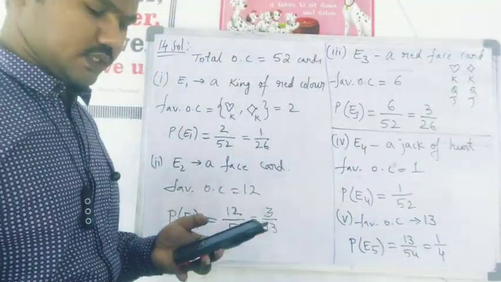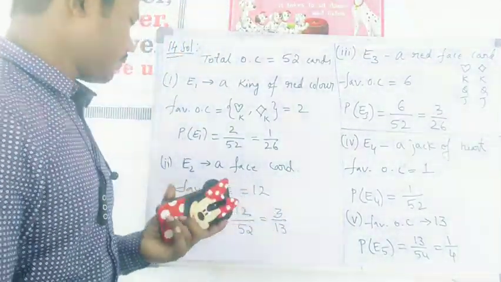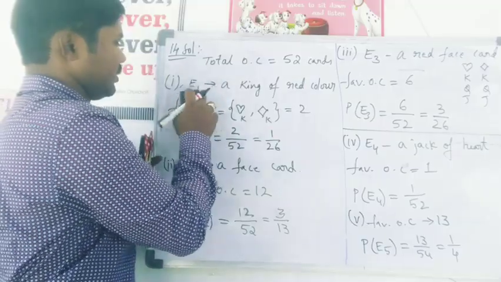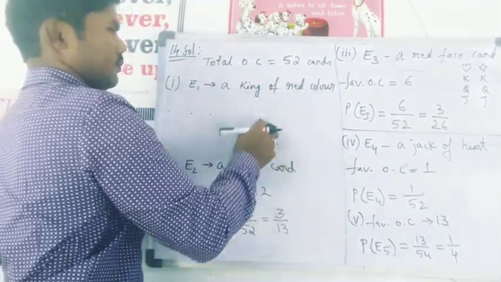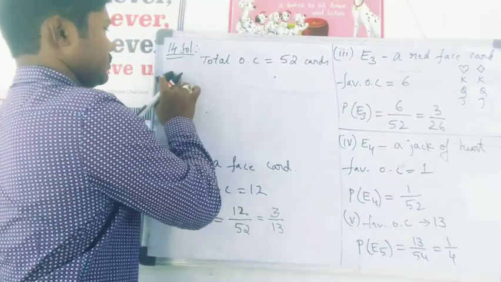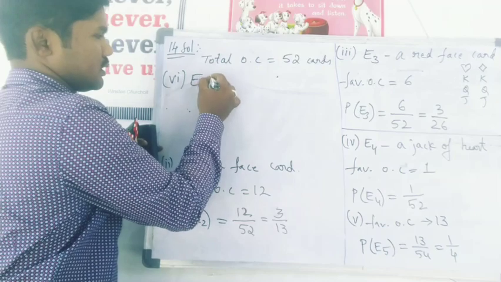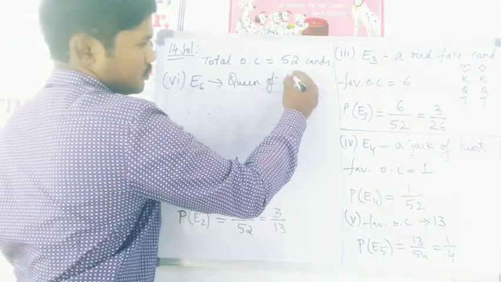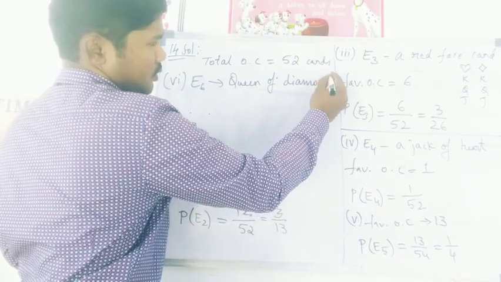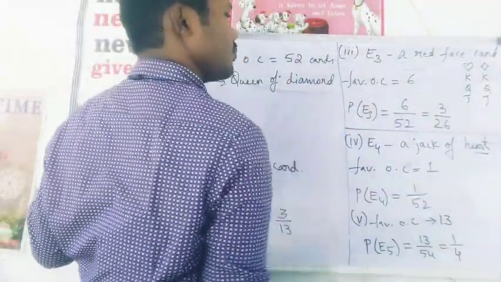Moving on to the last one, the sixth one. Question is the Queen of Diamonds. So sixth one, event E6, Queen of Diamond. So as we did before, the Jack of Heart, here also shape is mentioned.